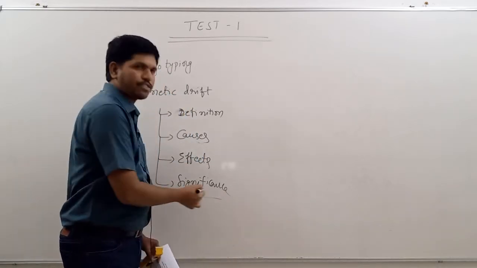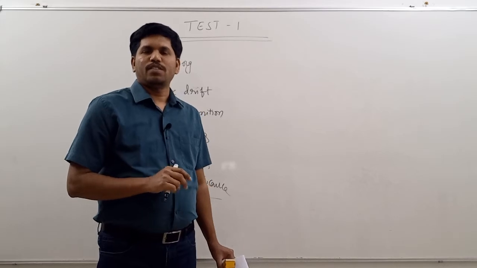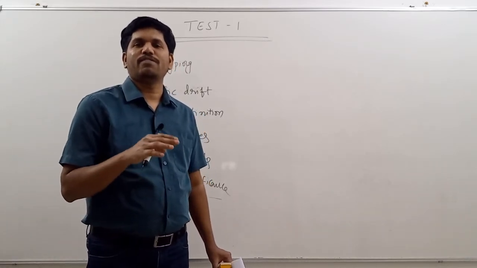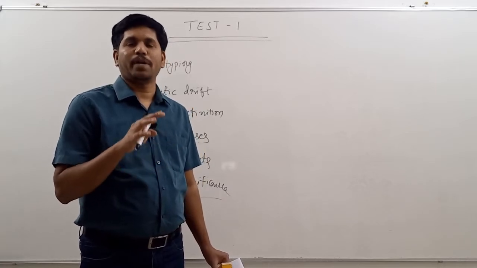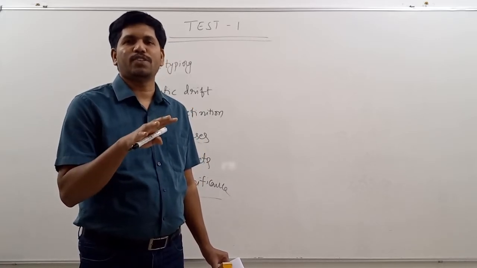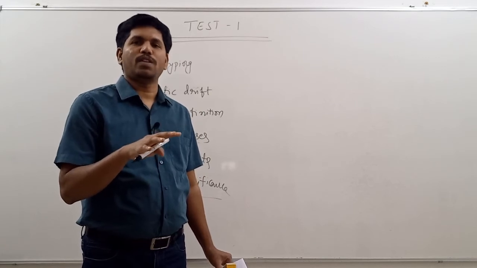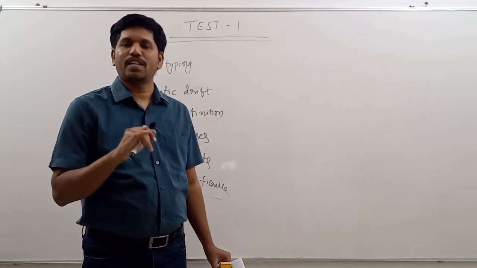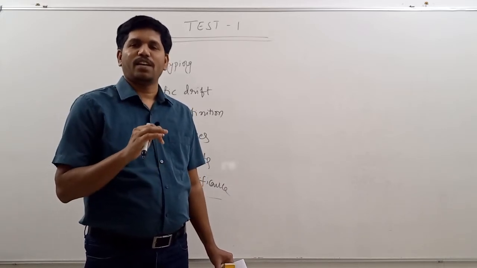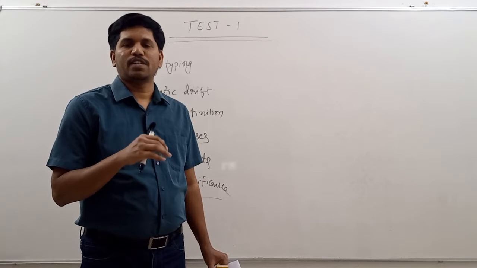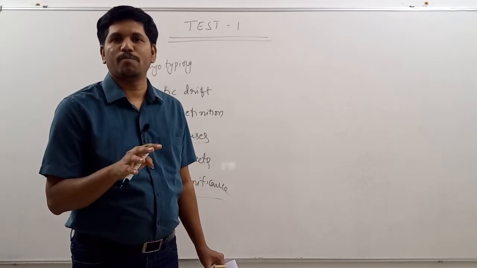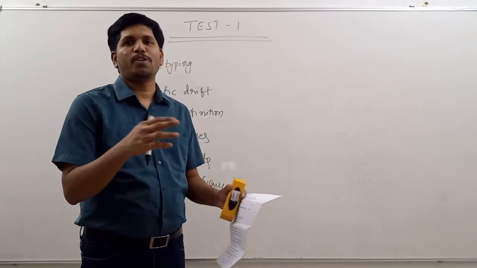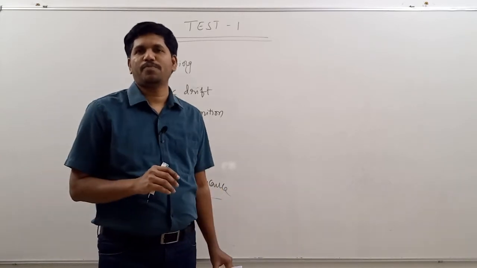After that, significance. Significance, if you write 2 or 3 points, that is sufficient. What is the significance of genetic drift? It maintains some of the harmful genes also in the population, so that they may be useful in the future generation. That is the first thing. It can be called as pre-adaptation. Second one is, because of the genetic drift, certain combinations of genes will be found which are not allowed to be formed under normal circumstances. Those combinations may prove to be useful.